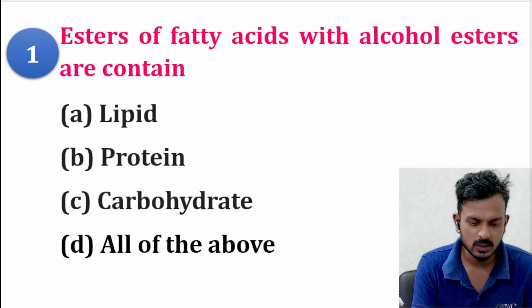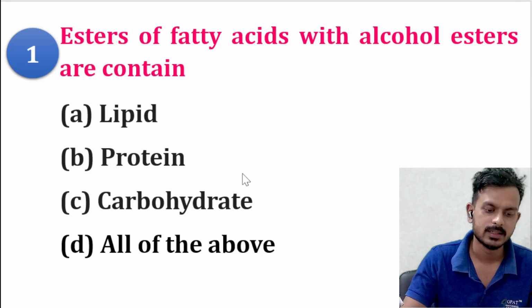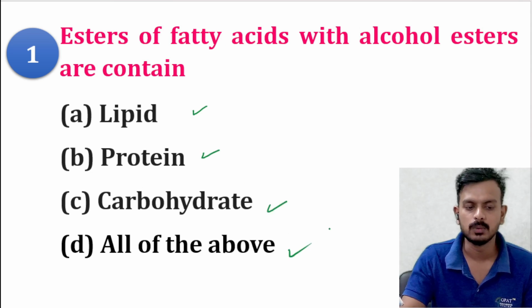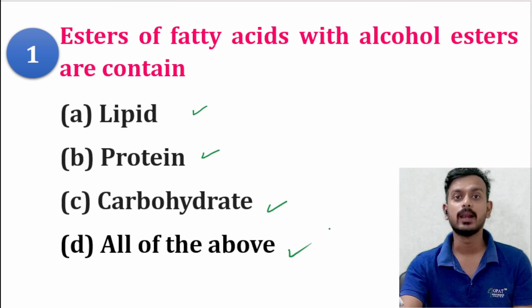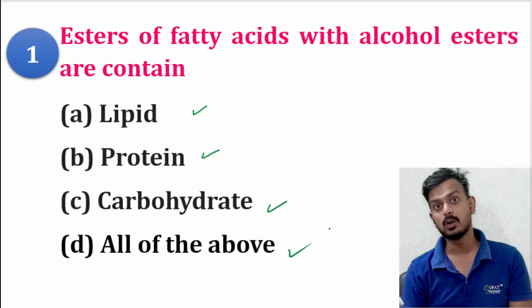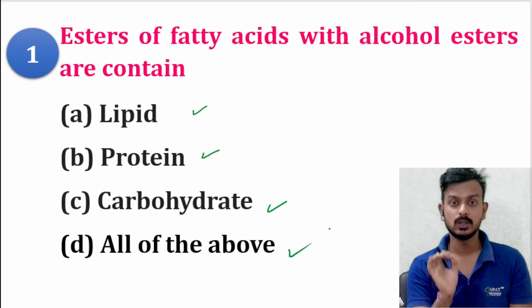So the first question talks about ester of fatty acid with alcohol. Ester are contains: lipid, protein, carbohydrate, or all of the above. Please remember, when we were discussing the class, we discussed all the points: what is lipid, what is its definition, what is composition.